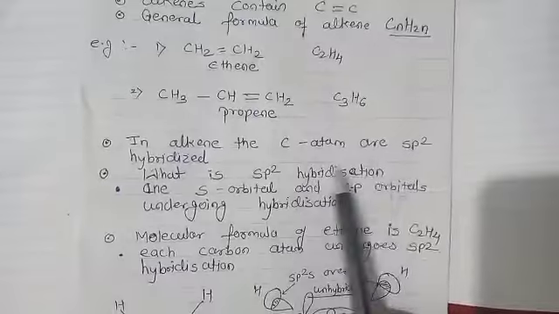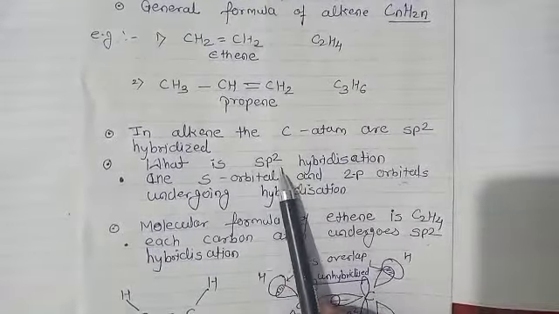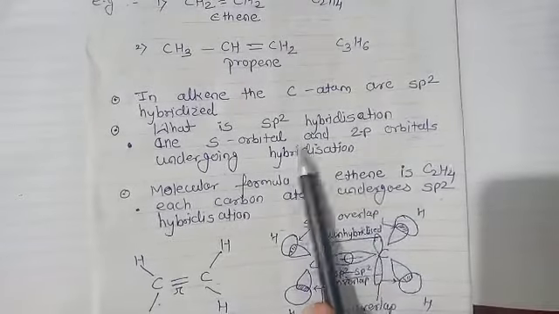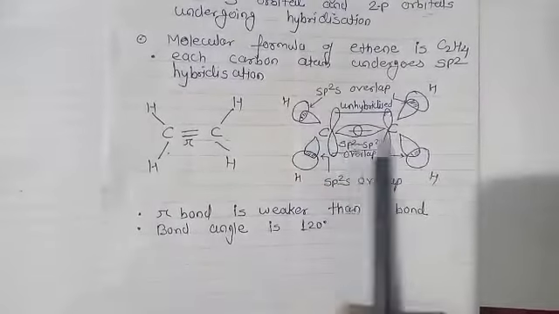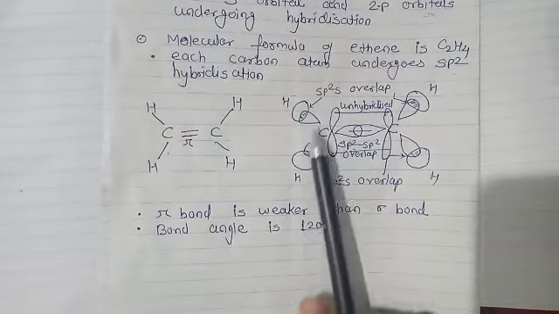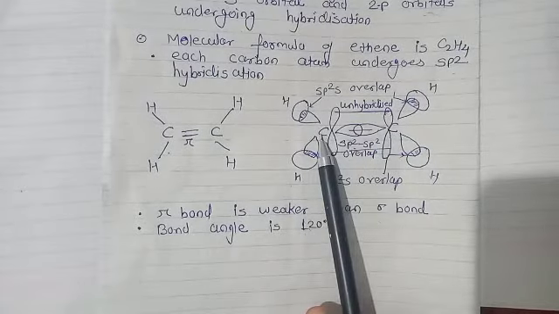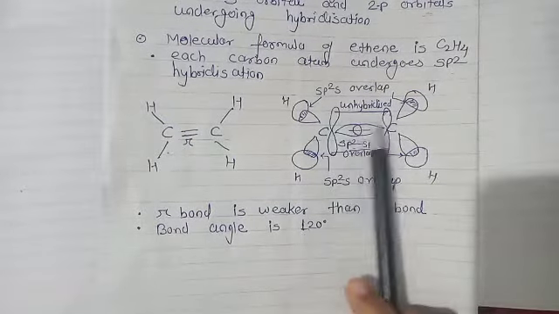In alkene, the carbon atoms are sp2 hybridized. You know what is sp2 hybridization? One 2s orbital and two 2p orbitals undergo hybridization, and sp2 hybridized orbitals are formed. One of the p orbitals remains unhybridized, and those carbon atoms' p orbitals laterally overlap to form the pi bond.